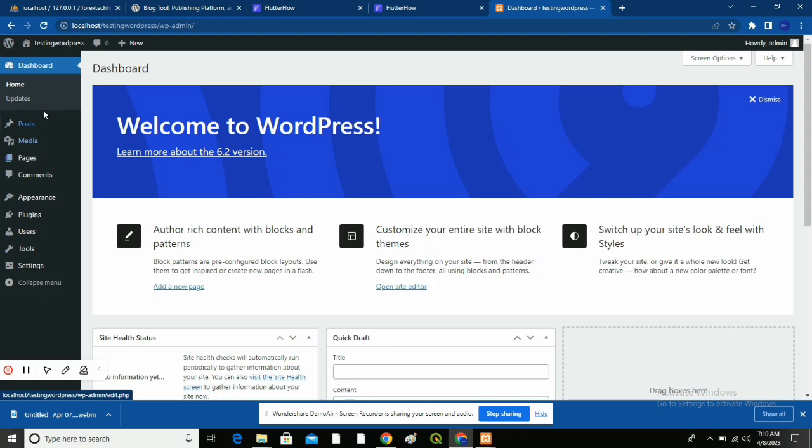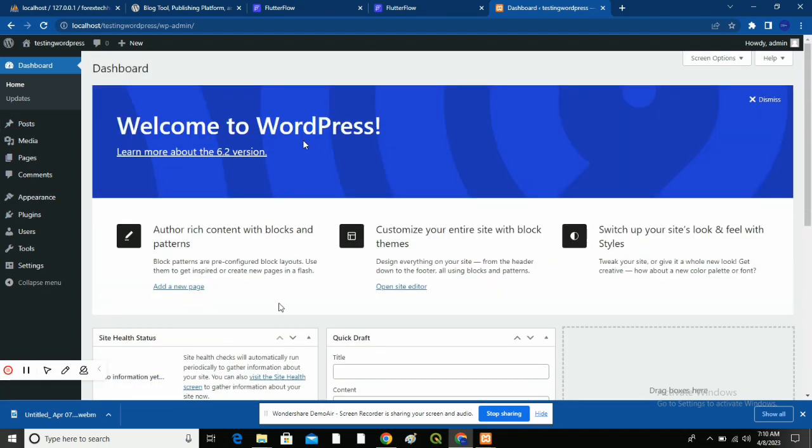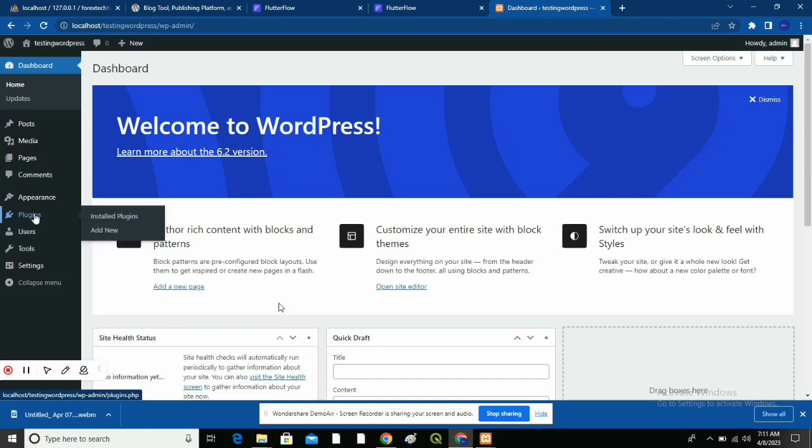Alright, now this is the WordPress dashboard. So you need to install some plugins in order to be able to work with WordPress and also enable us install something.